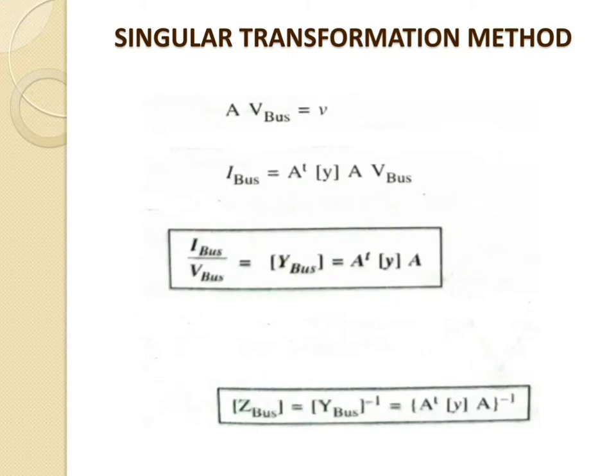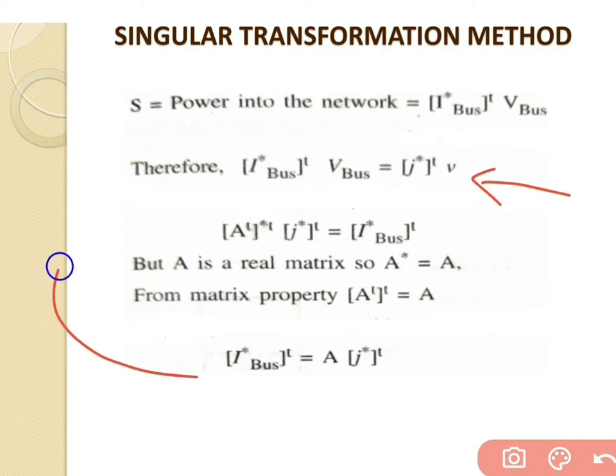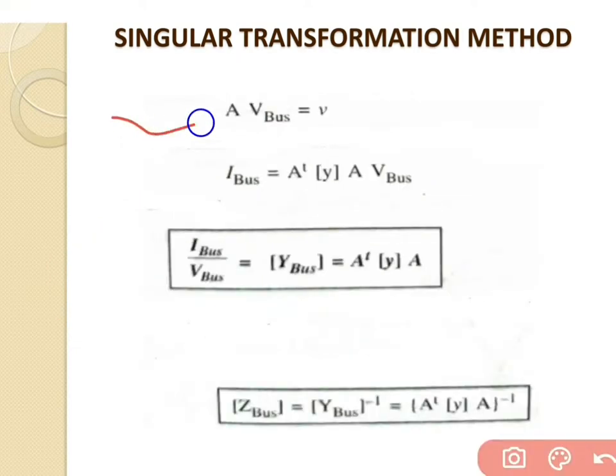Now try to put the last equation into that equation. The new equation becomes, instead of I star bus transpose, replaced by A J star transpose V bus, equal to J star transpose V. In that case, this term cancels out on both sides. Then the new equation becomes V is equal to A V bus. V is equal to A into V bus.